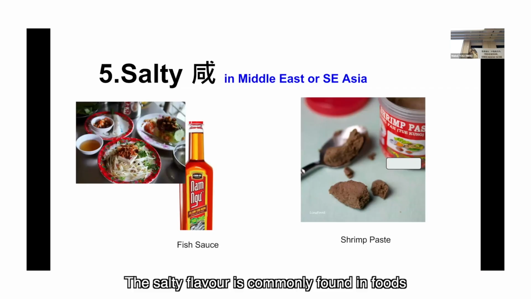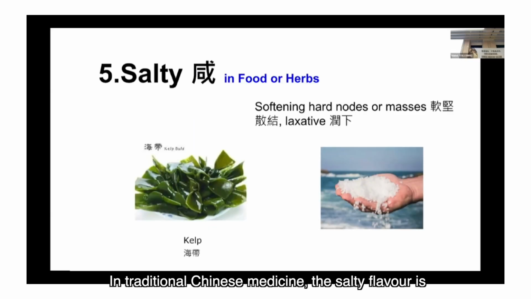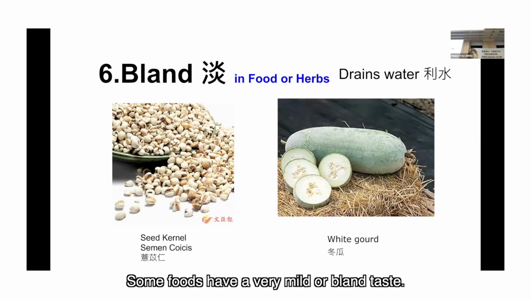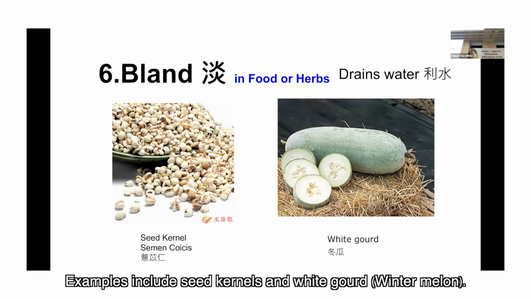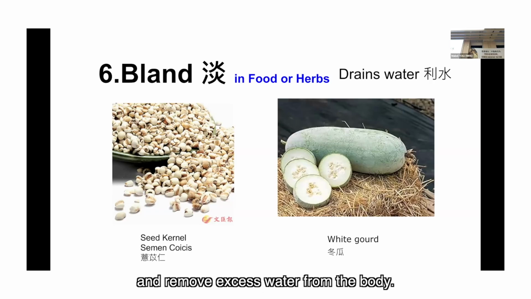The salty flavor is commonly found in foods such as fish sauce, which is widely used in Thai cuisine. In traditional Chinese medicine, the salty flavor is believed to soften hardness, dissolve nodules or masses, and support bowel movements. Some foods have a very mild or bland taste. Examples include seed kernels and white gourd, winter melon. In traditional Chinese medicine, foods with a bland flavor are believed to help promote urination and remove excess water from the body. Although they may not have a strong taste, they are valued for their gentle therapeutic effects.